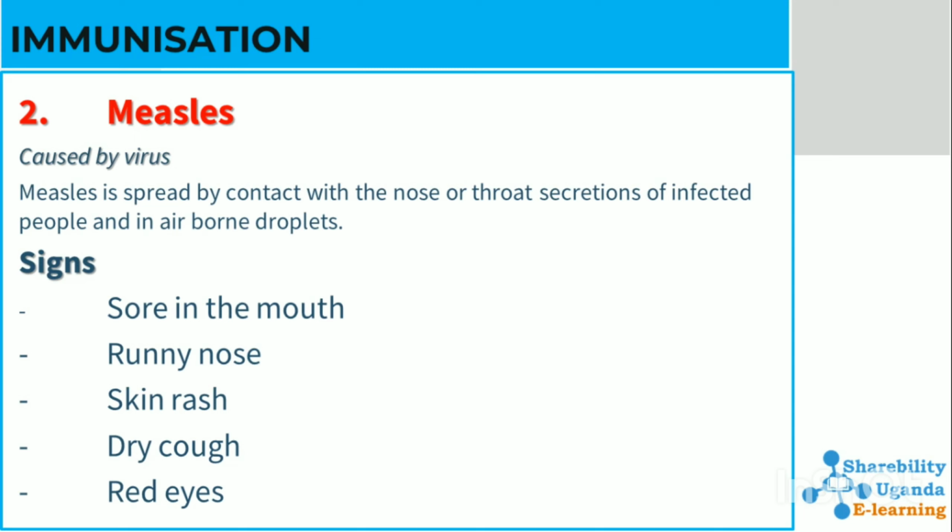Measles is caused by a virus and spread by contact with the nose or throat secretions of an infected person and in airborne droplets. Signs include sores in the mouth, runny nose, skin rash, dry cough, and red eyes.